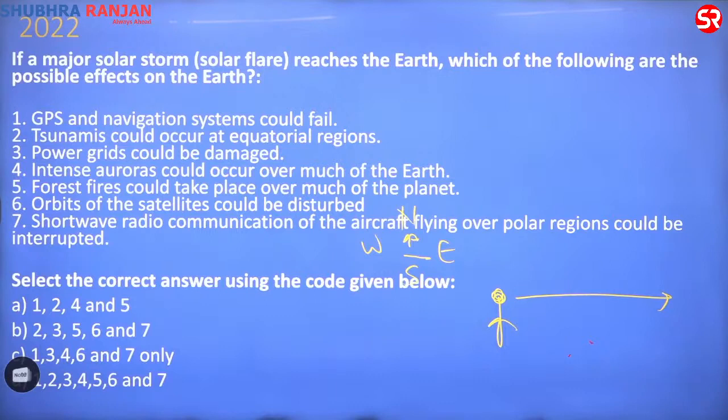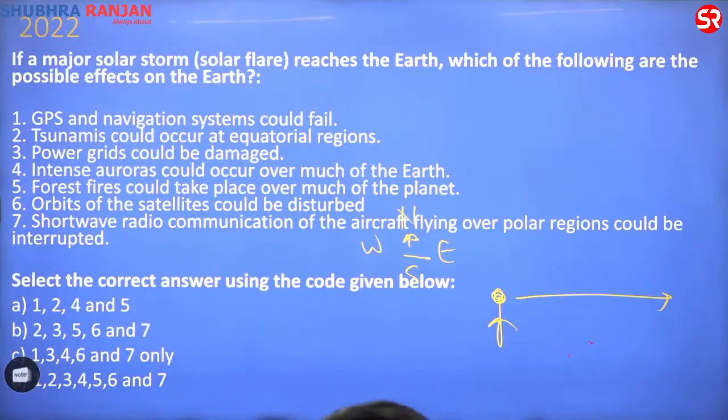What are auroras? They are bright lights seen at the poles because the atmosphere and solar winds interact. Forest fire could take over much of the planet. The orbits of the satellites could be disturbed. Shortwave radio communication of aircraft flying over polar regions could be interrupted. These are the possible consequences if a solar flare occurs. Now, think about it: of these seven, tell me one point that you think is